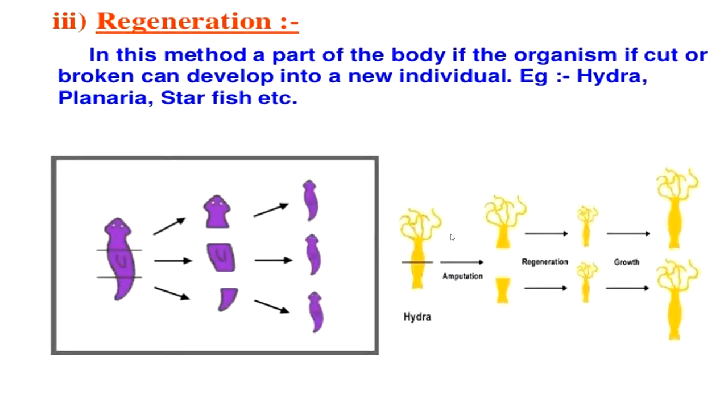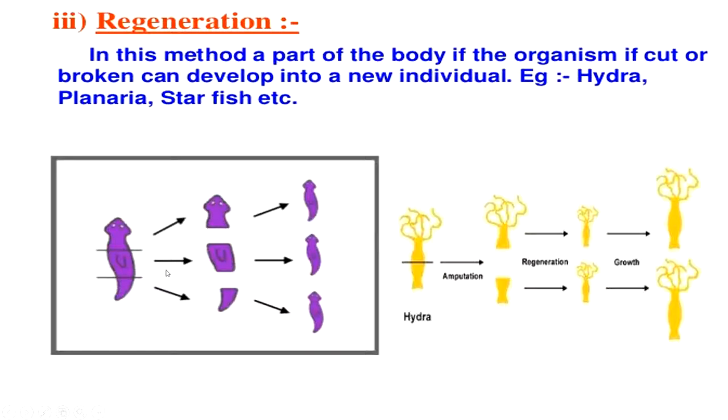Next is regeneration. In this method, if a part of the body of the organism is cut or broken, it can develop into a new individual. For example, Hydra, planaria, starfish. In the diagram, you can see the body of a planaria is cut into three parts, and each part develops into a new individual.